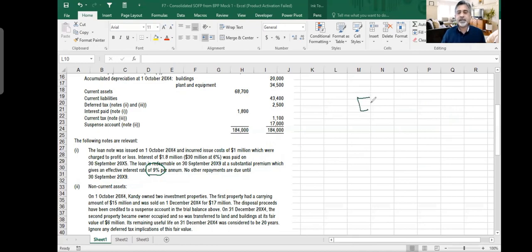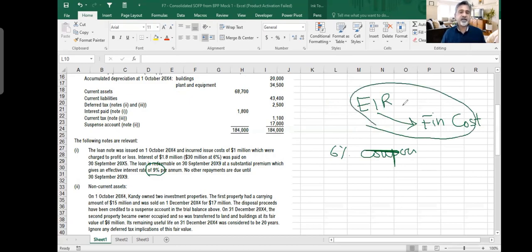We always need to know the EIR, the effective interest rate. This is our finance cost, okay? Always remember, your finance cost is not the coupon. 6% is the coupon rate. This is the interest which you should be paying. You calculate it, but in your financial statements, your finance cost is always the EIR, effective interest rate, which is 9%.